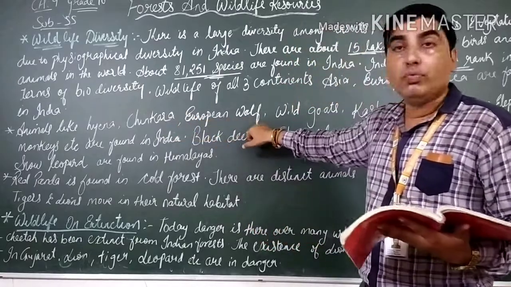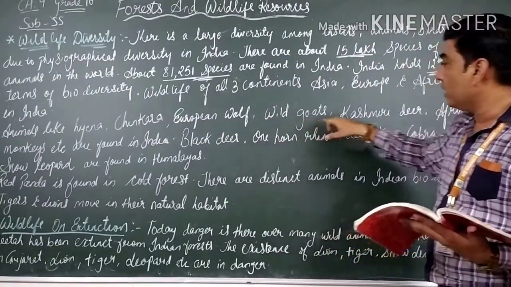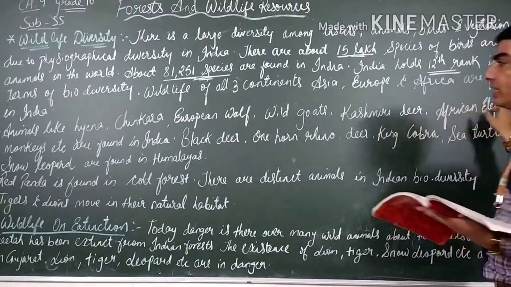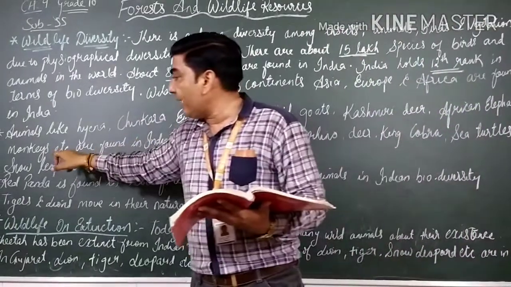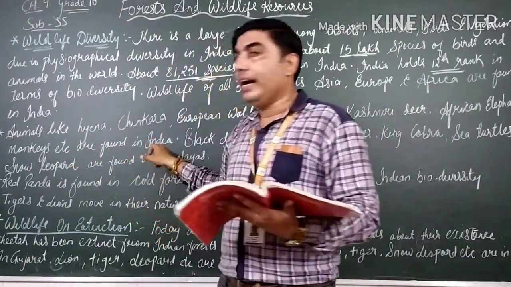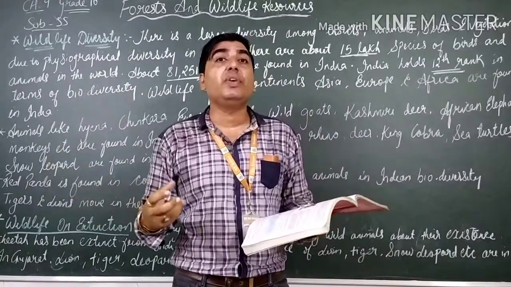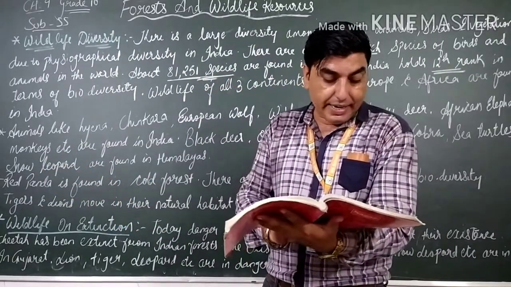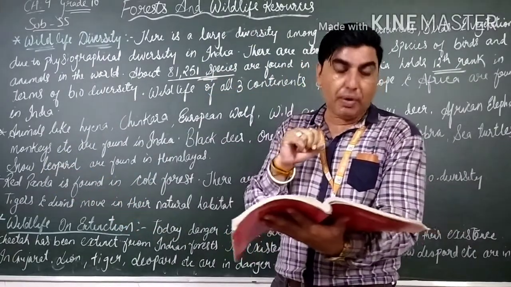चिंकारा, यूरोपियन वुल्फ, वाइल्ड गोट्स, कश्मीरी डियर, अफ्रीकन एलिफेंट्स, monkeys, etc. are found in India. So these are the animals. They have just given some of the names which are found in India. Let us see some from the textbook.